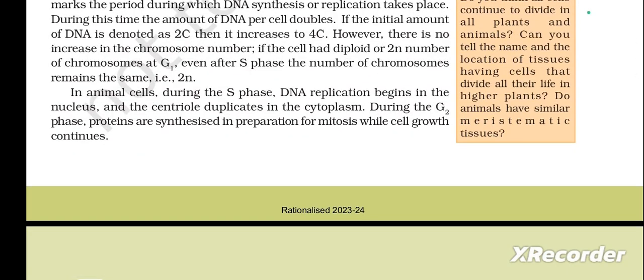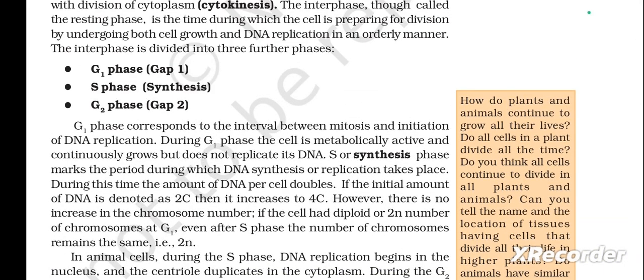In animal cells, during the S phase, DNA replication begins in the nucleus and the centriole duplicates in the cytoplasm. During the G2 phase, proteins are synthesized in preparation for mitosis while cell growth continues. So here they have given one box. Okay, let's see what is it.